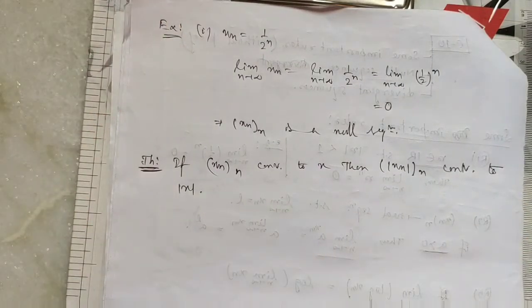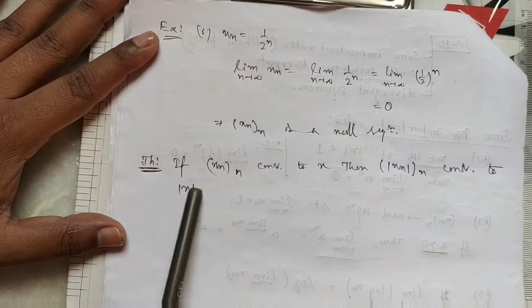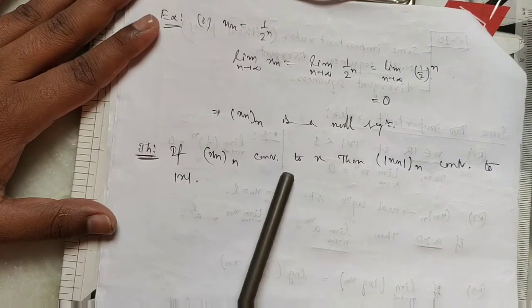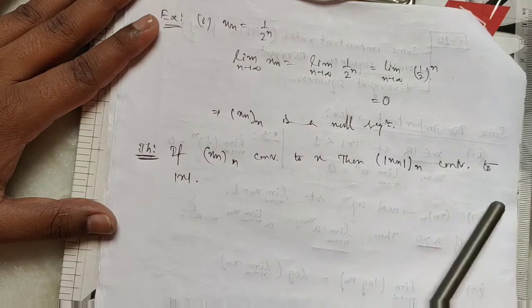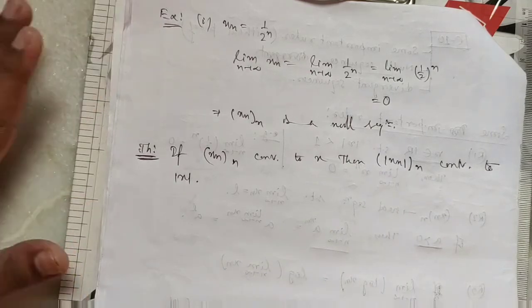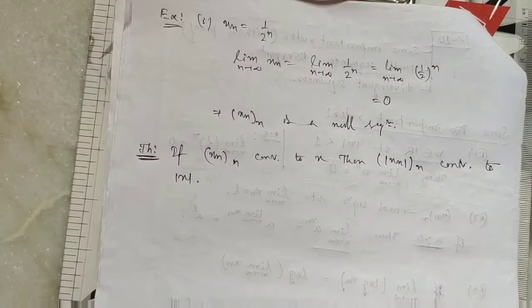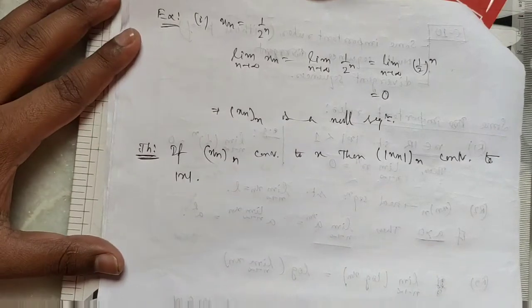Clear? We proved this theorem in previous classes. If xn converges to x, then mod xn converges to mod x, and the converse may not be true. We also discussed this in the previous class.